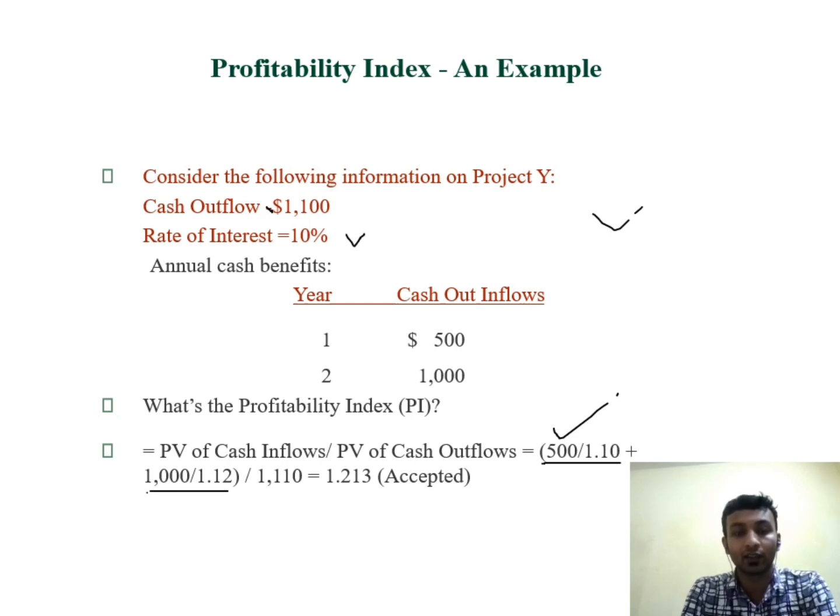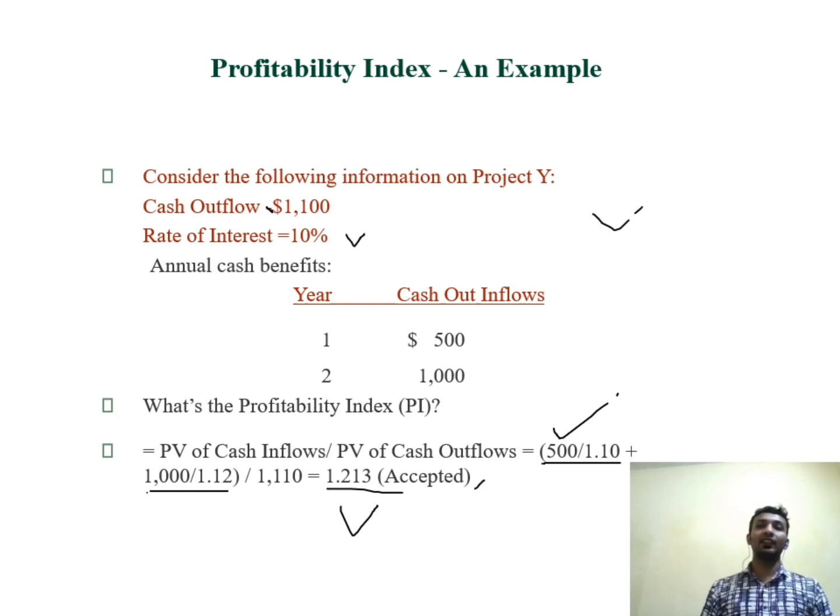Okay, so what comes after calculation, the present value of both years will arrive, we will add those two and divide it by the cash outflow, and the profitability index will come out. This is the profitability index and it is accepted. Why? Because it is more than 1.